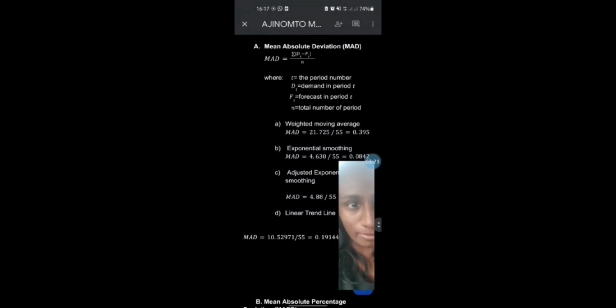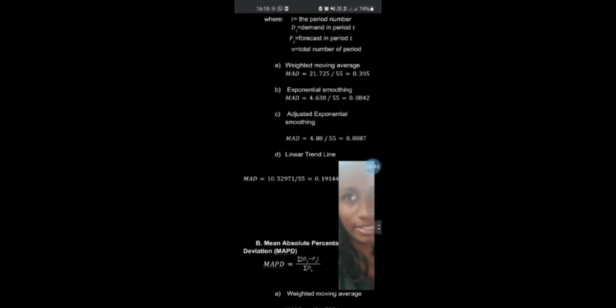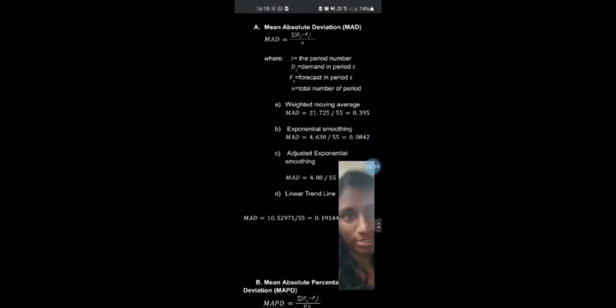So for the mean absolute deviation, how we calculate it, in this formula we take the demand in period T subtracted by the forecast in period T, and we divide it by the total number of periods. In this data we have 55 dates, so we divide by that amount. The total will be 0.0842 for the mean absolute deviation.